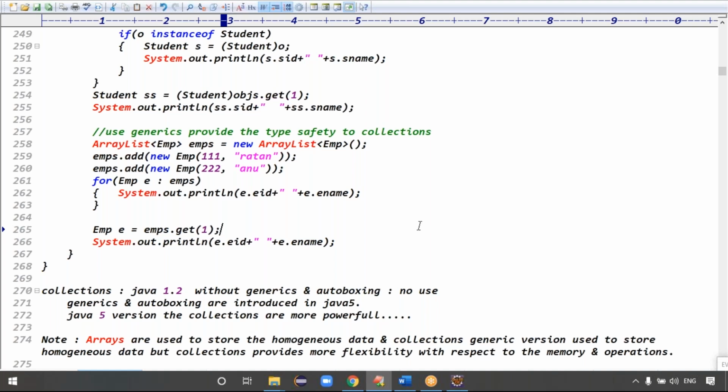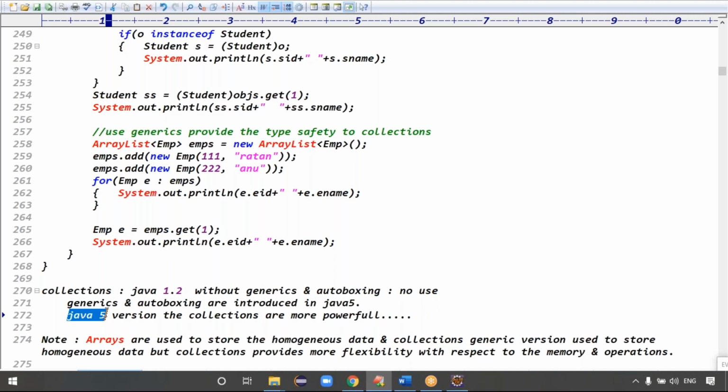Even though collections were there from 1.2 up to 1.5, Java was not that popular. Java became more popular because of the Java 1.5 features. What are the features in Java 1.5? Generics, autoboxing, static import, for-each loop, concurrency, and covariant return types.